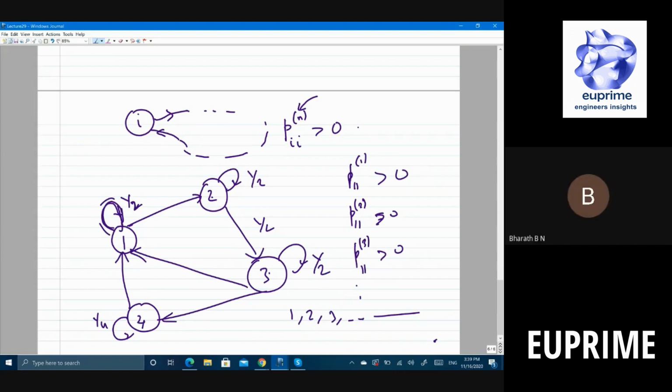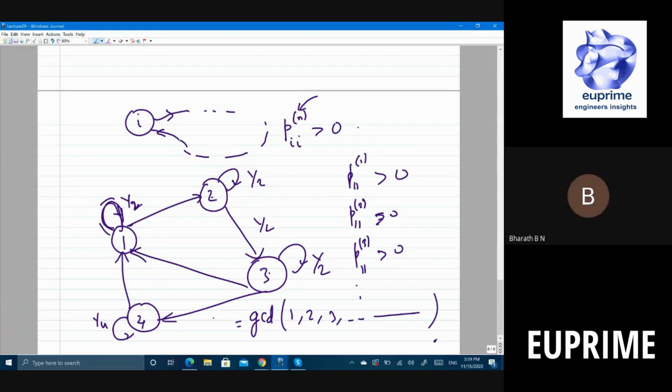Okay, so now you collect all these, and I will take the GCD of this. You know what GCD is? Greatest common divisor of all these. That is called the period of a state I. So what is the GCD of this?